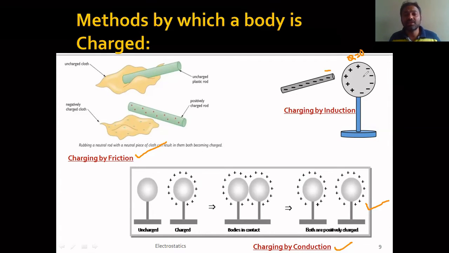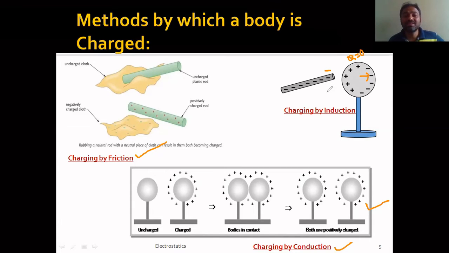Even after that, the total charge in that sphere remains zero. But whenever this negatively charged rod is brought nearer to it, the positive charge present inside the sphere tries to move towards the rod because of the attractive force, and the negative charge present in the sphere tries to move away from the rod. Because of that, on one side the positive charge is created, and on the other side the negative charge is created. So this we call charging by induction.